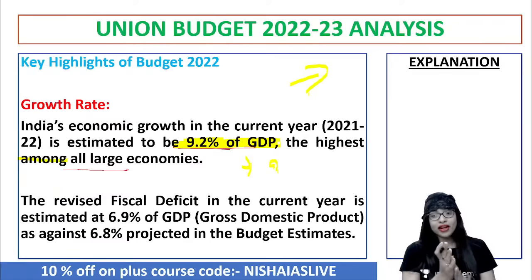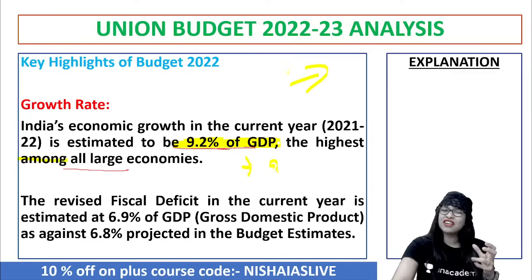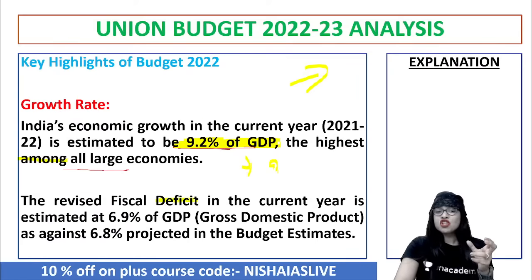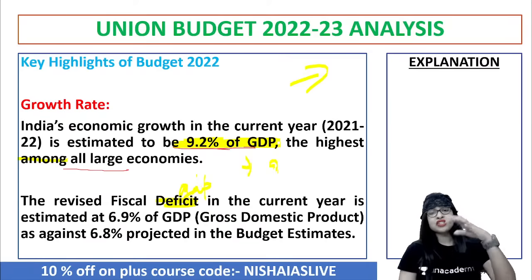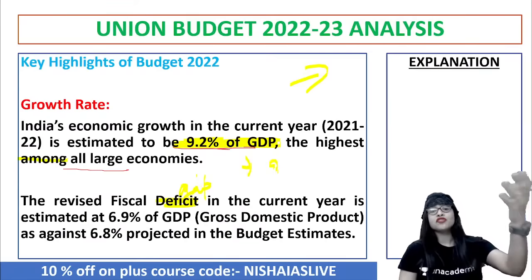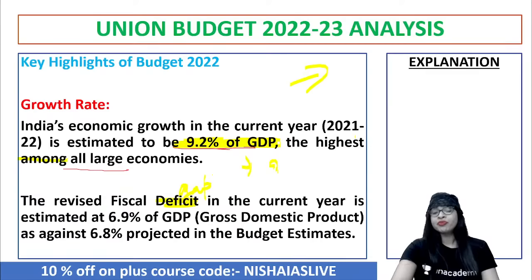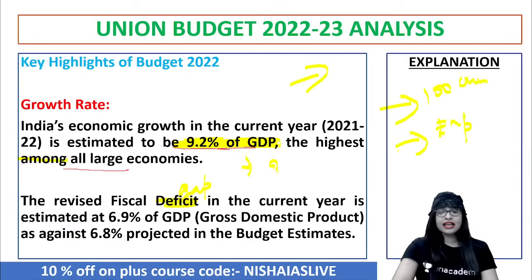The next important point with regard to growth rate, which is a highlight of the budget, is with regard to fiscal deficit. So what is fiscal deficit? Deficit means gap. Fiscal has something to do with the taxation perspective. That is, fiscal deficit is a concept which describes when the public revenue is falling short of public expenditure. Let's say, for example, the revenue that the government gets via taxation, be it direct tax, indirect tax, or even non-tax sources, is 100 crore. For example, take care. Now, the expenditure they have to spend is, let's say, around 200 crore.